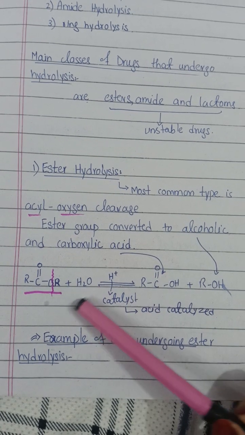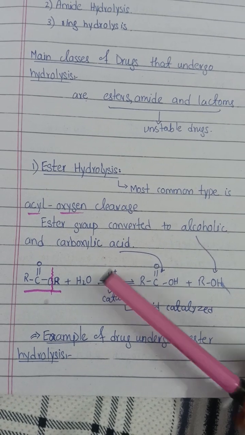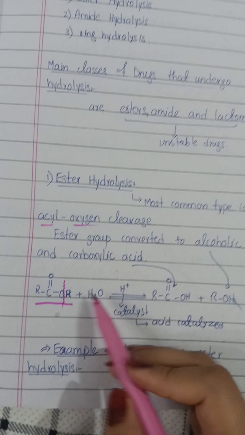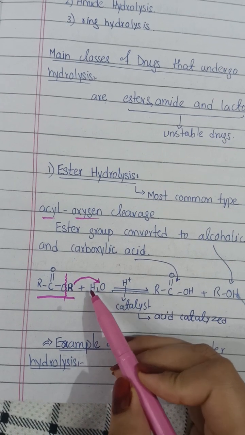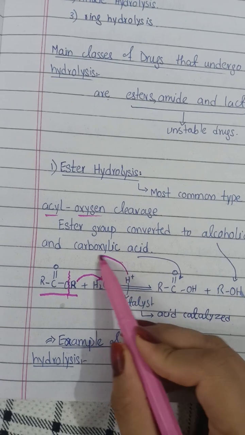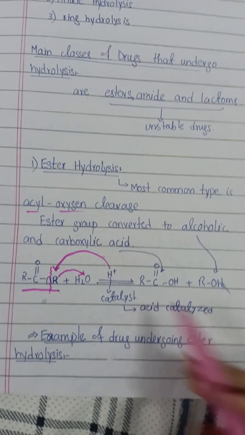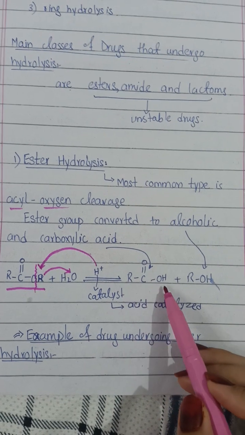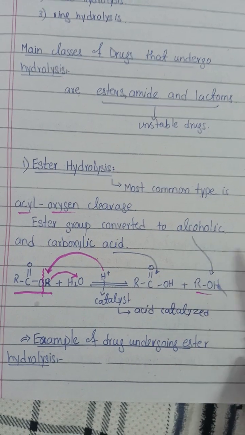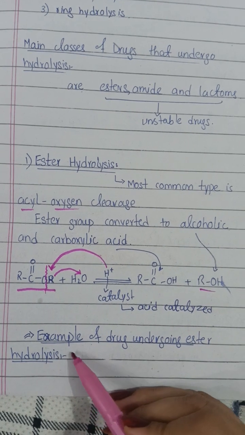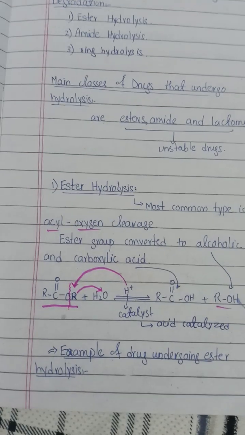Okay, when it is exposed to water and we add an acid catalyst, what will happen? With this acid catalyst, the R group is released, and this R group attaches with the OH of water, and this H takes the place of R. Then RC double bond O, OH is formed, which is a carboxylic acid, and the alcohol group is formed. Now we discuss examples of drugs that undergo ester hydrolysis.